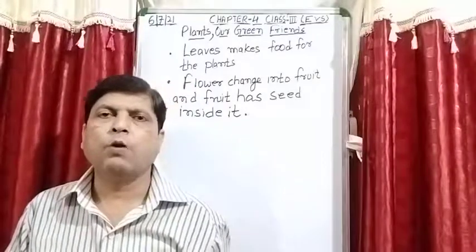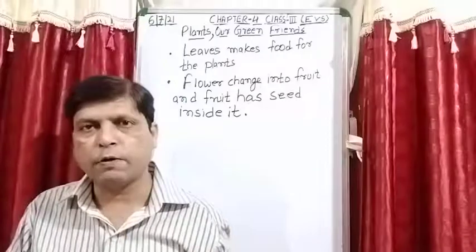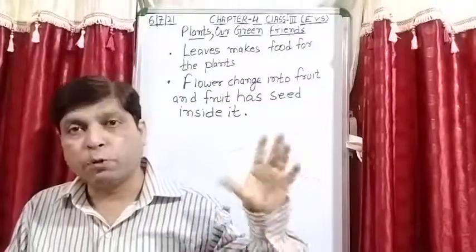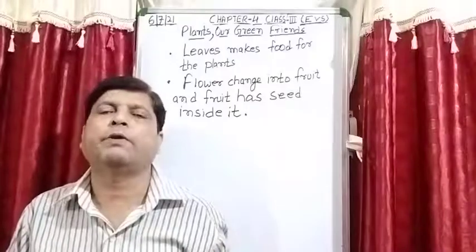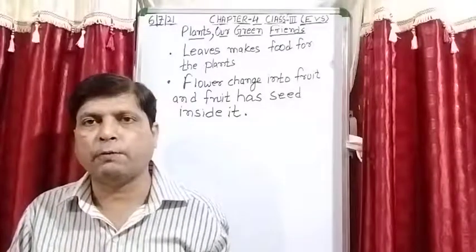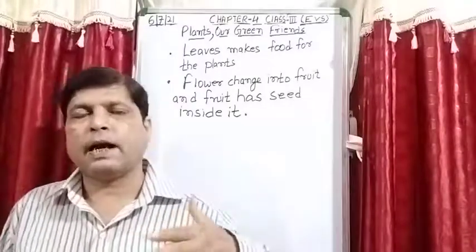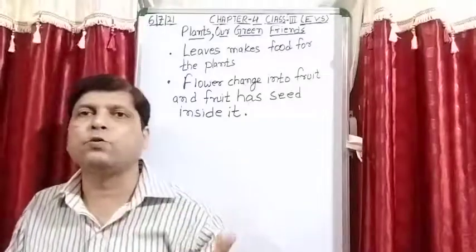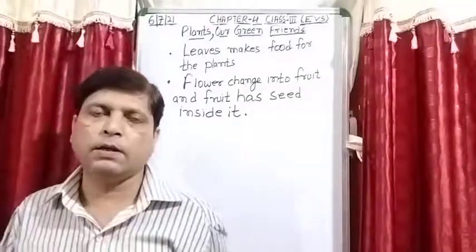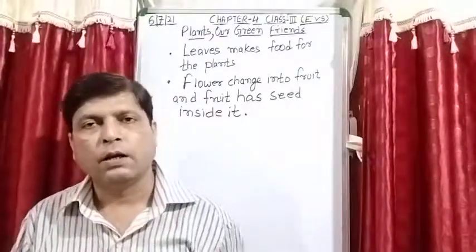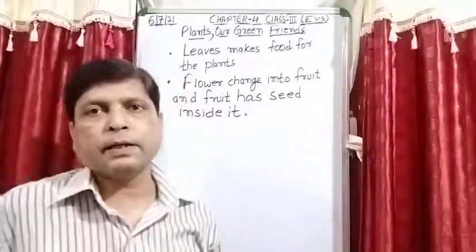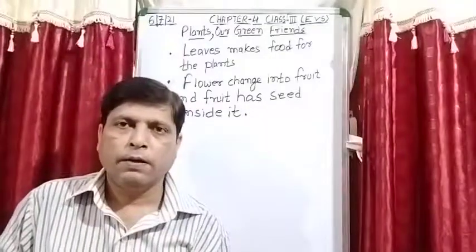Is it clear? Now what are the parts of a flower, what is reproduction in a flower, what is the male reproductive part of the flower, what is the female reproductive part of the flower. That is the reason I say that you will study these things in a higher class. In your class it is just written that seeds are present inside the fruit.